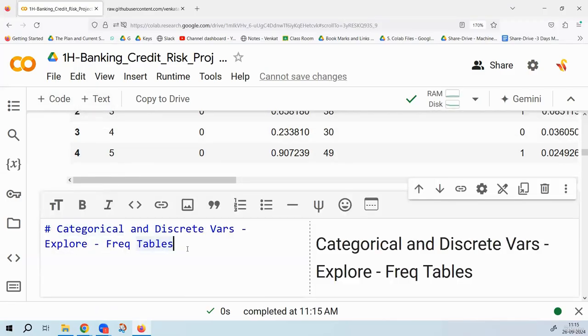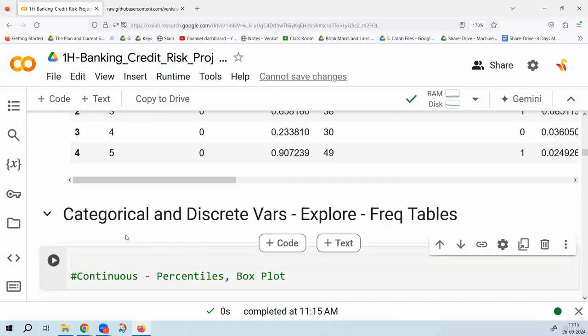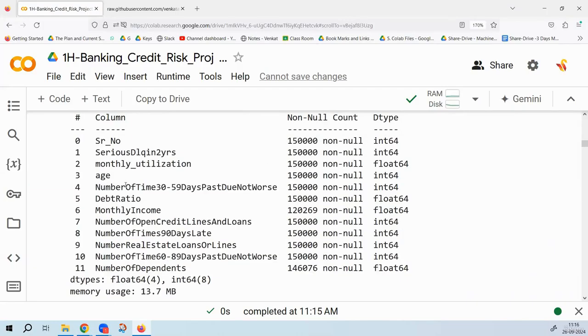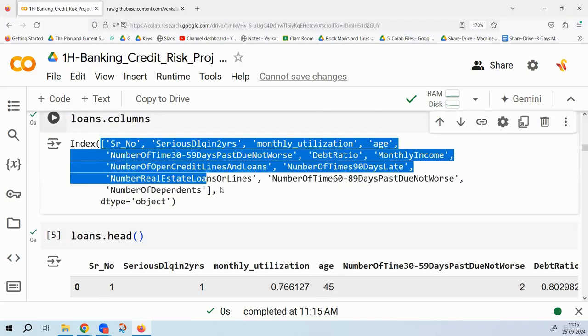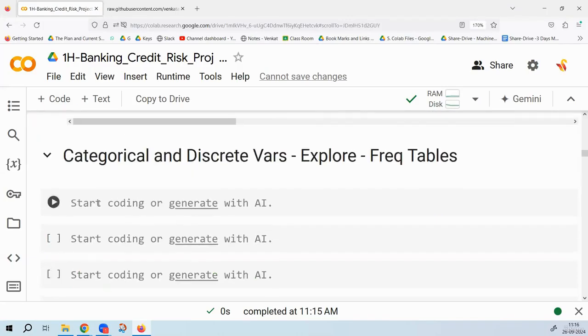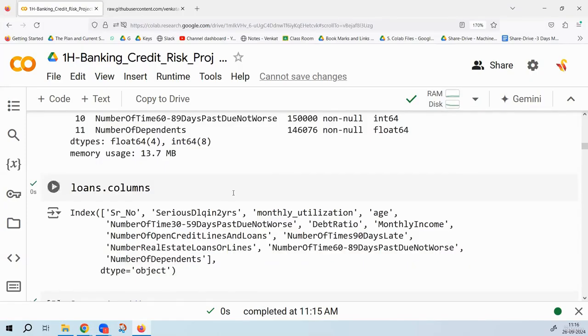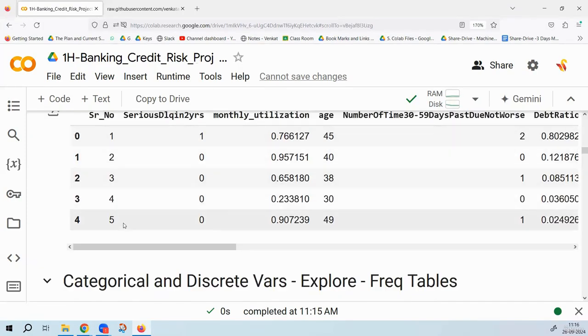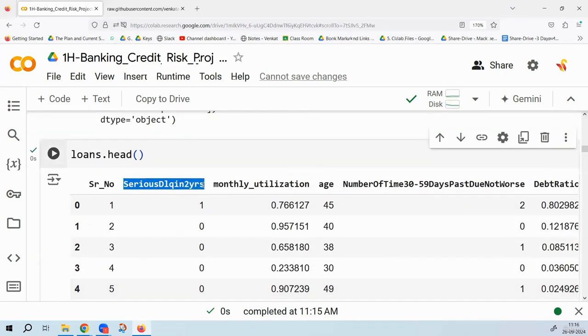Categorical discrete variables exploration. So first of all, let us list down what are the categorical variables. First, let me print the column names. These are all the columns that I have. So what are the categorical variables? The variables that are not continuous. That means they may take only limited values. So if you see serious delinquency in last 2 years, that is a discrete variable. It is taking only 0 or 1.